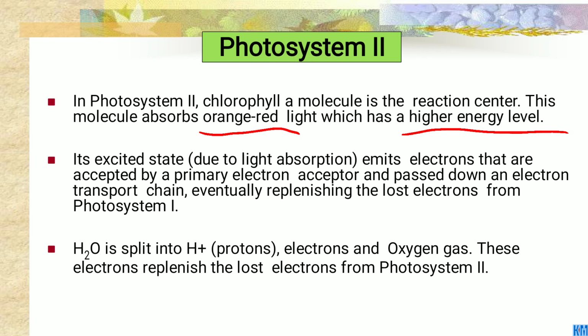In its excited state, due to the light absorption, it emits electrons that are accepted by the primary electron acceptor and passed down the electron transport chain, eventually replenishing the electrons lost from photosystem 1. Water is split into hydrogen protons, electrons and oxygen gas. These electrons replenish the lost electrons of photosystem 2.